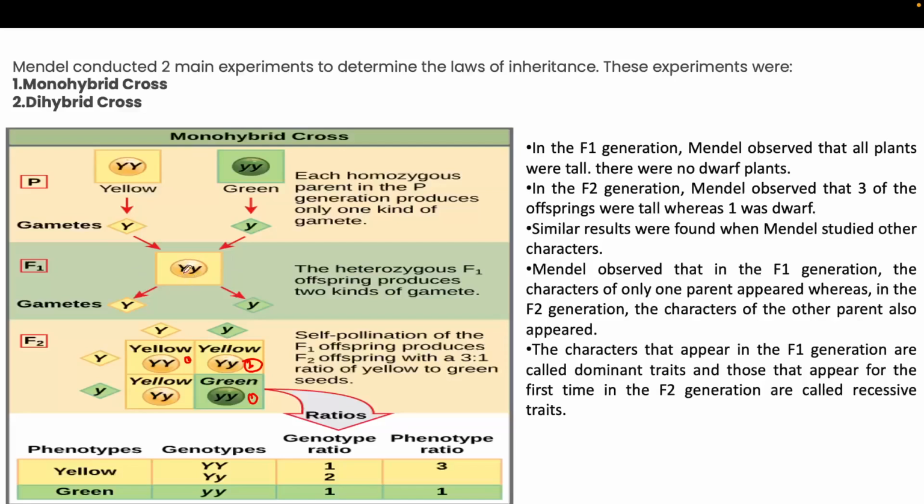Okay, but you don't know what the genotype of this plant is, right? Because you can only see the phenotypic characteristic of any plant, right? Either it can be tall, either it can be yellow, either it can be round, like that. You can only observe the phenotypic character, you can't see the genotypic character. So to identify whether this plant is heterozygous dominant or homozygous dominant, he performed the test cross.